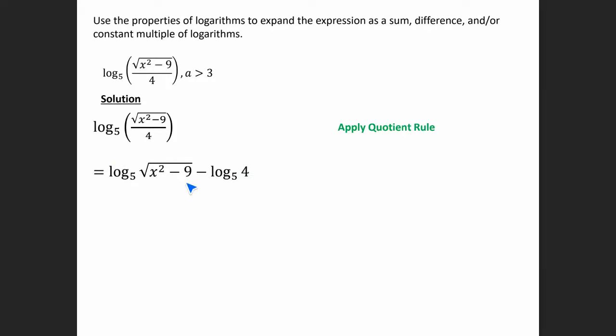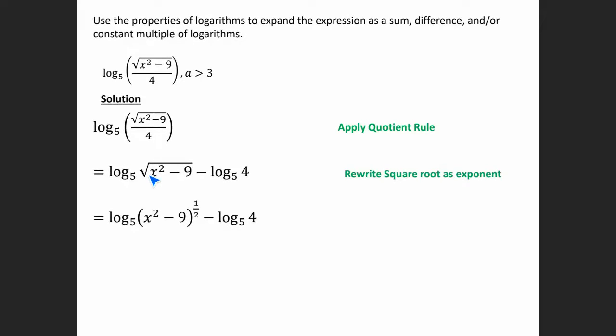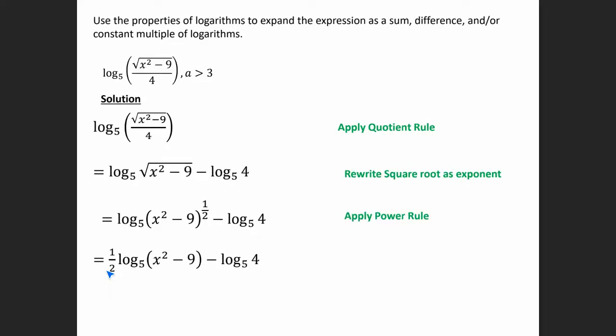Then I have a square root here, so I can rewrite the square root as an exponent. And that exponent is, instead of the square root, I can write it as a power of a half. So now this power I can bring to the front using the power rule. So we're going to have 1/2 log base 5 of (x squared minus 9) minus log base 5 of 4.